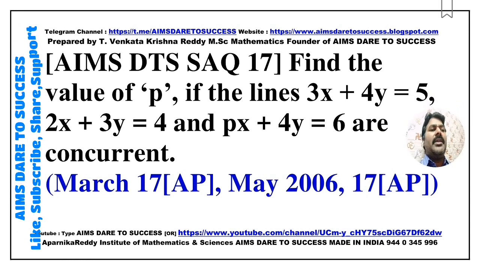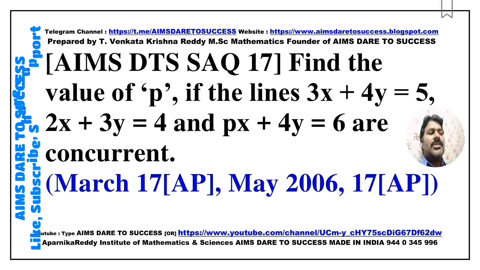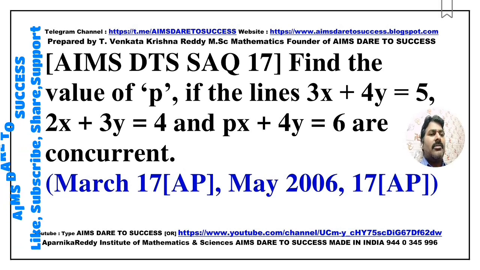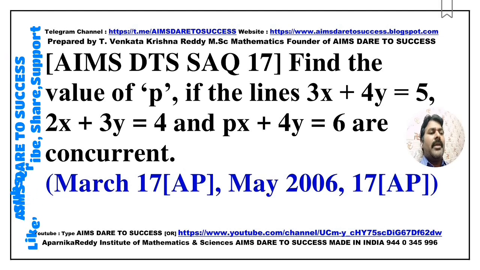Find the value of P if the lines 3x plus 4y is equal to 5, 2x plus 3y is equal to 4, and px plus 4y is equal to 6 are concurrent. This question is similar to SAQ 16. That is one more time. So this question came from March 2017 Andhra Pradesh, May 2006, May 2017 Andhra Pradesh.